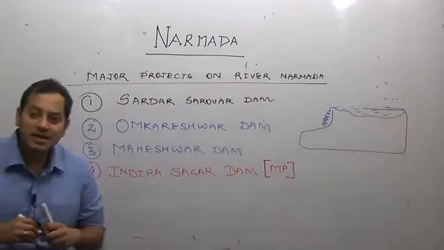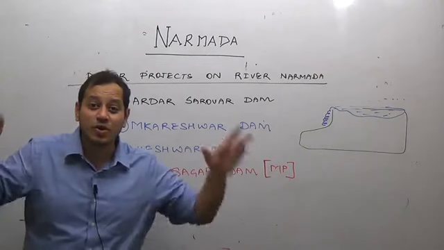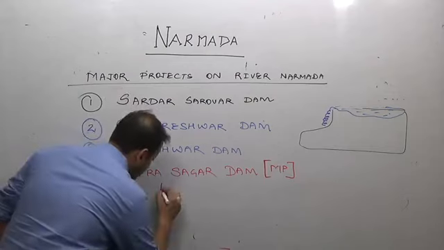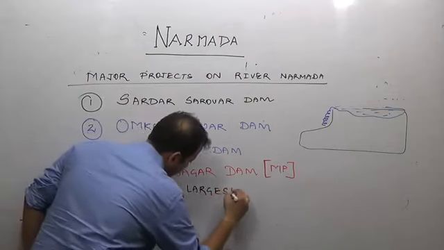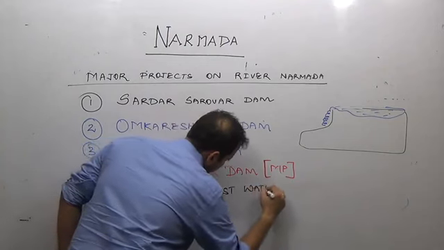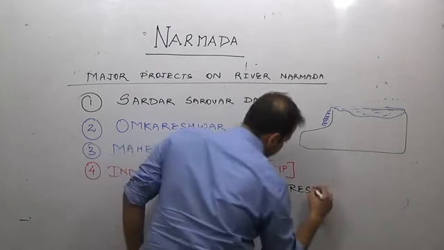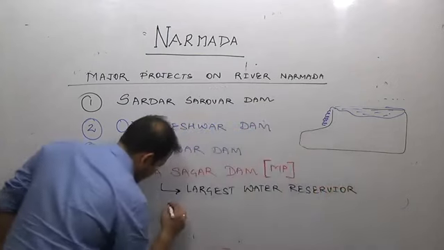Now the Indira Sagar Dam is India's largest water storage or water reservoir. It is famous for the largest water reservoir in India.